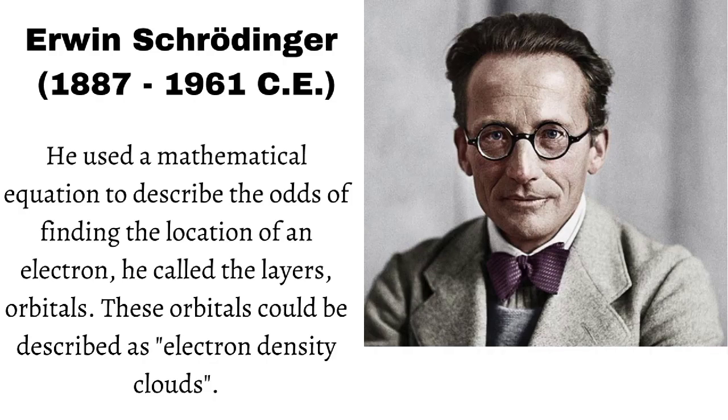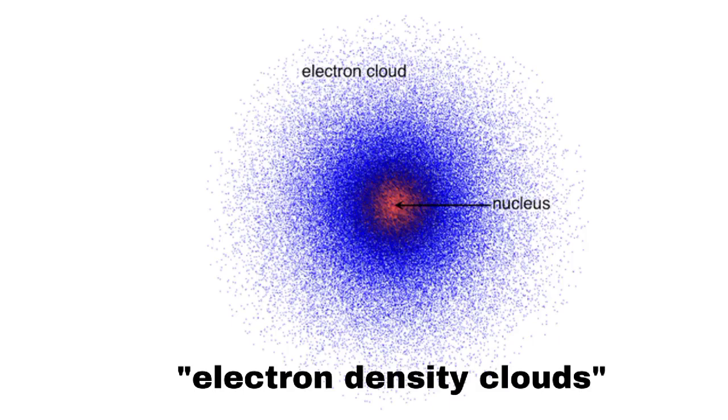Erwin Schrödinger built upon the quantum mechanical model. He used a mathematical equation to describe the odds of finding the location of an electron. He called the layers orbitals. These orbitals could be described as electron density clouds.